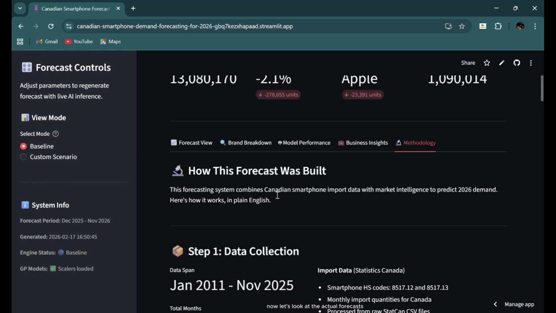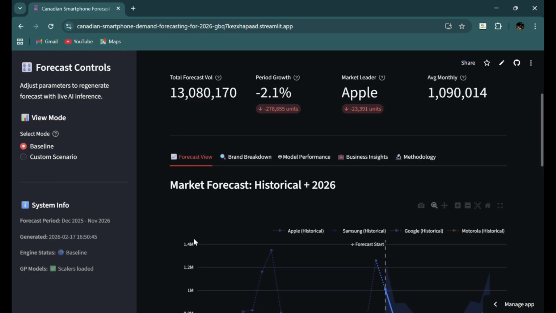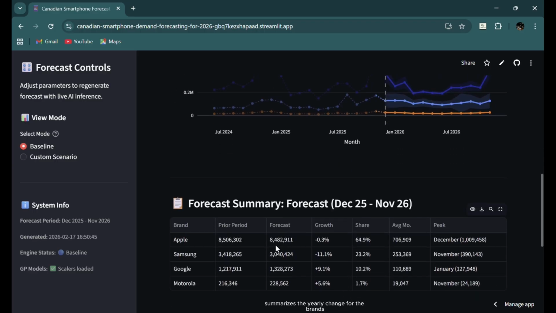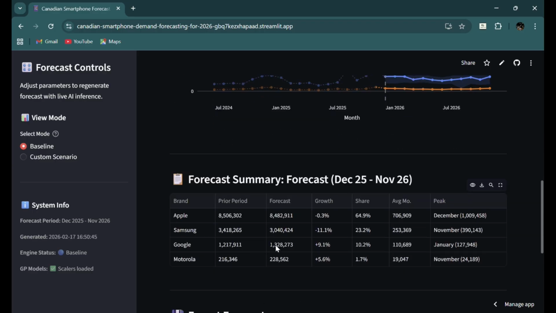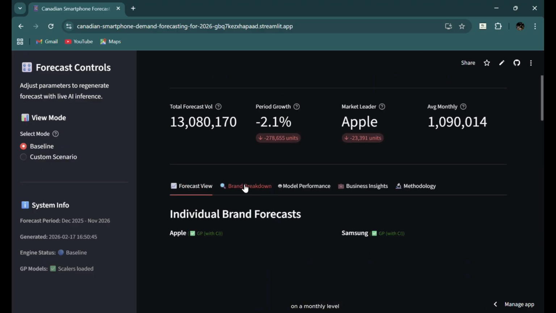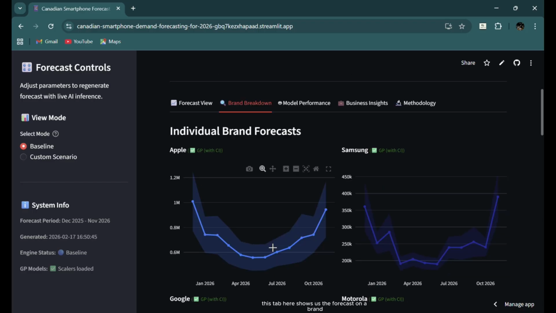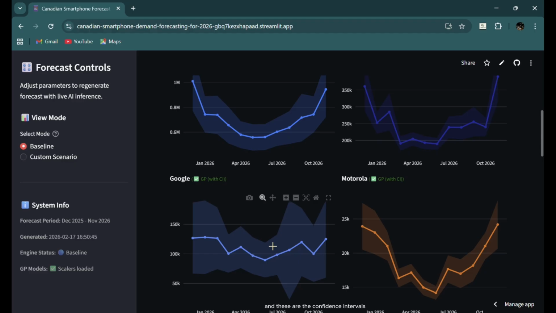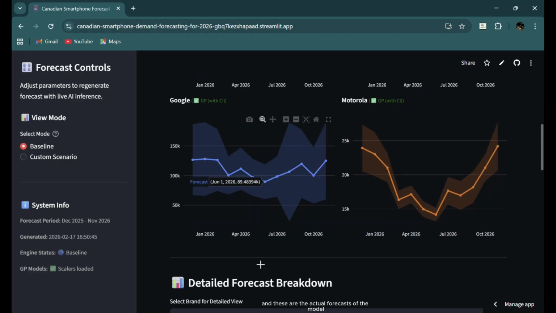Now let's look at the actual forecasts. This chart here gives us a clear picture of the upcoming trend, and the table summarizes the yearly change for the brands. But we need to dig deeper to understand how each of the brands perform on a monthly level. This tab here shows us the forecasts on a brand level breakdown, and these are the confidence intervals, and these are the actual forecasts of the model.